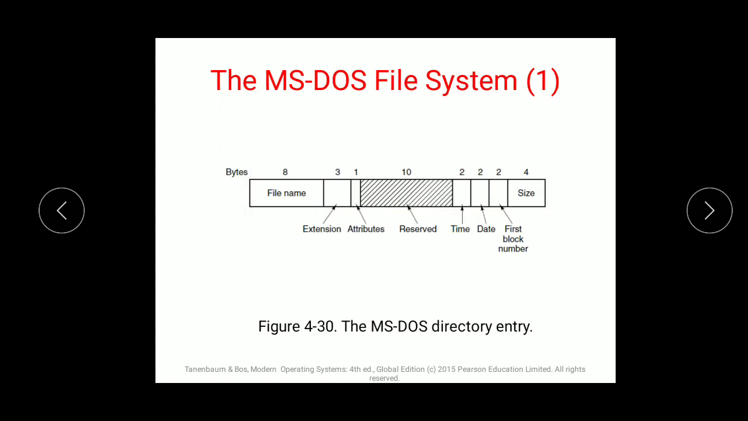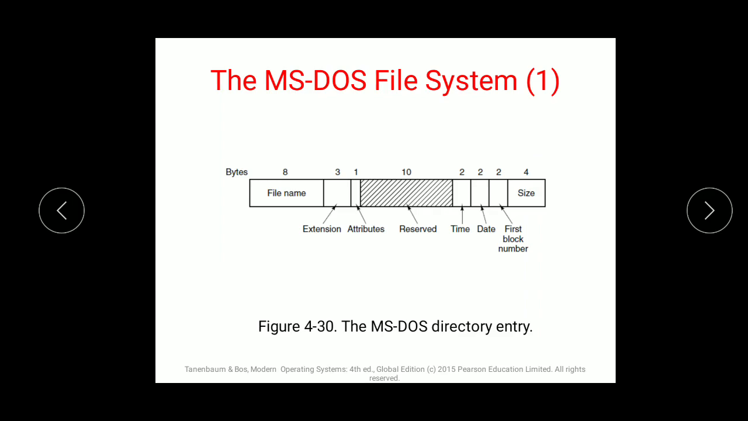Next is the MS-DOS file system. So till here we were going with the normal file systems. Now there are different types of file systems for different operating systems. The first one is Microsoft DOS, the disk operating system. It is the very easiest file system. It just has file name and extension, attributes, time, date, and first block number, that's it.